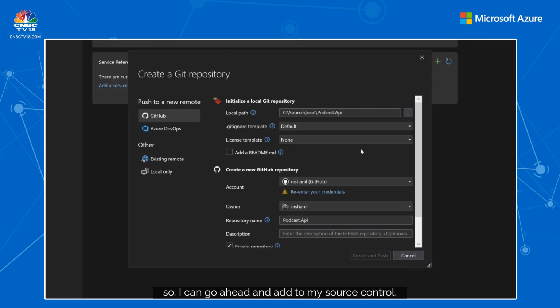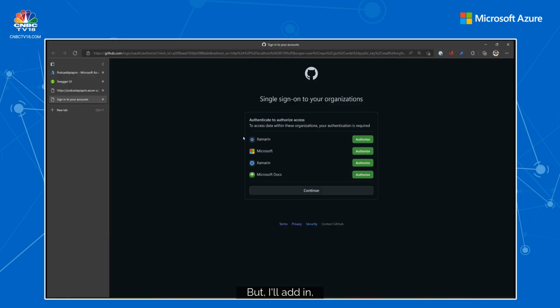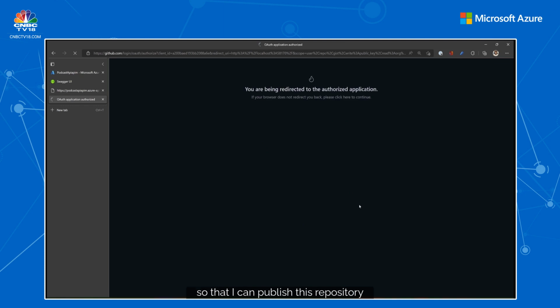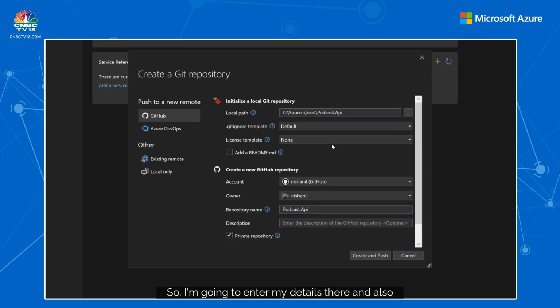All right. So far, this source code is on my local machine, so I can go ahead and add it to source control. I'm going to choose GitHub. You can choose Azure DevOps if you want to, but I'll add in GitHub credentials here so that I can publish this repository into my GitHub. I'm going to enter my details there and also change a few things, like the repository name, to podcast-API. I'll leave it as a private repository for now, but you can change it if you want to. Create and push.